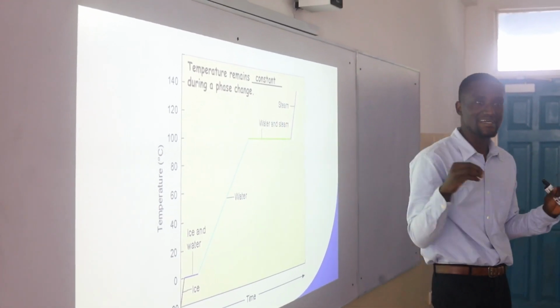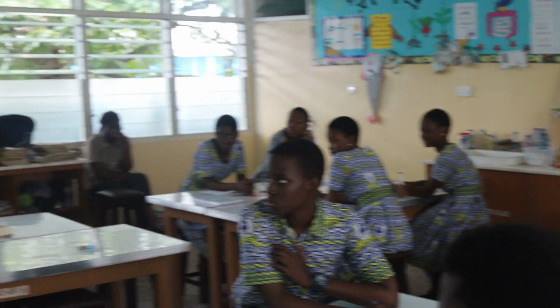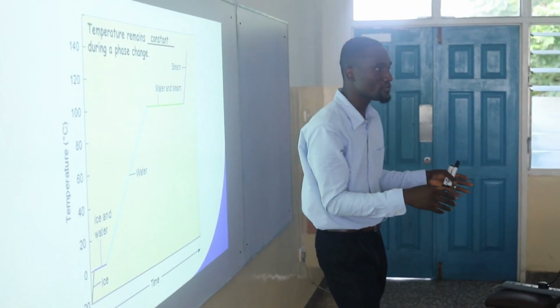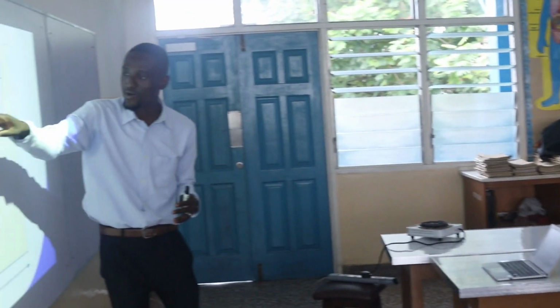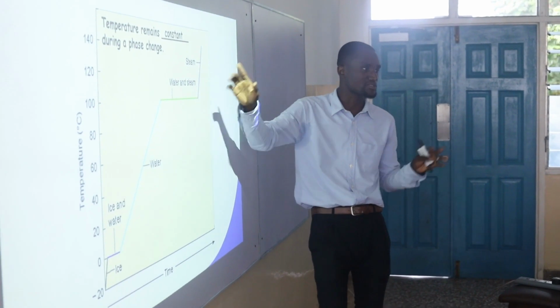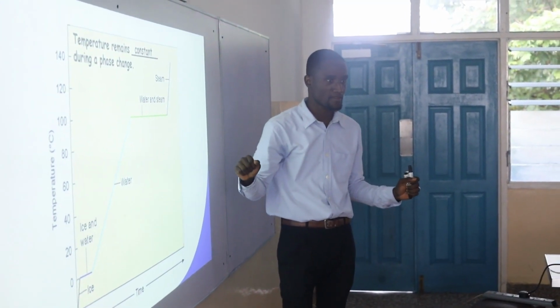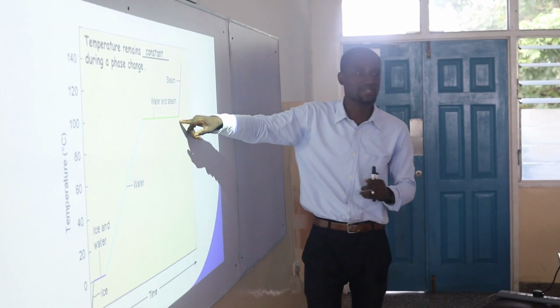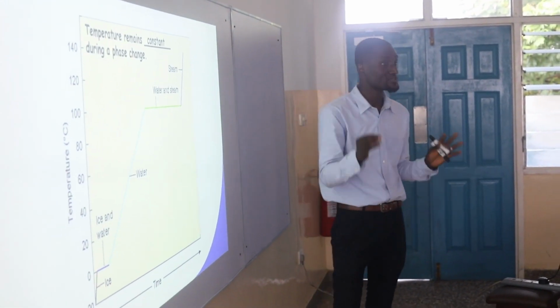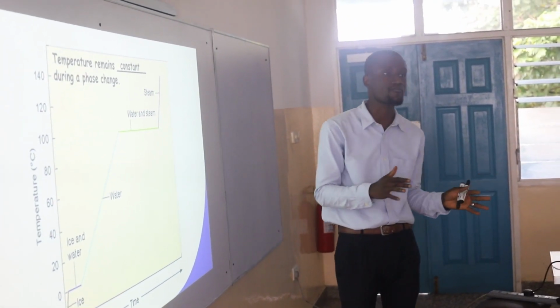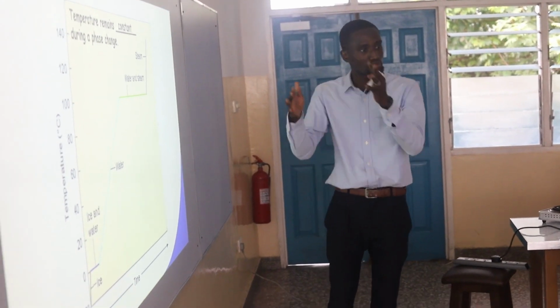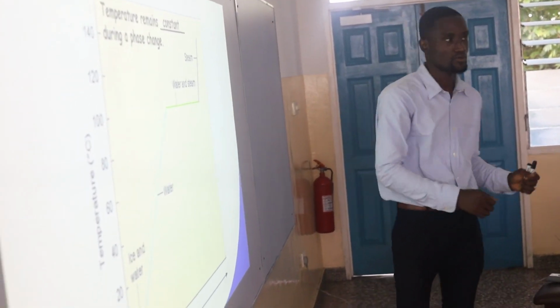And what do we know happens at 100 degrees? At 100 degrees, water begins to boil. That means the water is changing from normal liquid to water vapor. So you see the water-steam interface, the temperature is also constant. Are we good? Then once it gets to the steam end of it, temperature begins to rise again. So temperature is very key, whether high or low, in the changes in the various phases of matter, from solid to liquid to gas and likewise backwards. Alright.